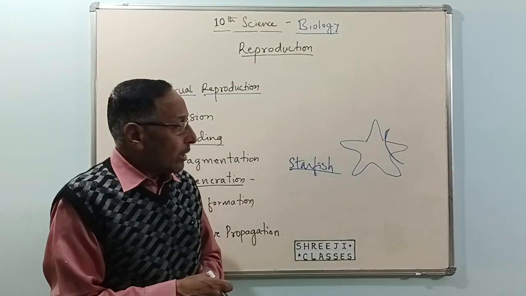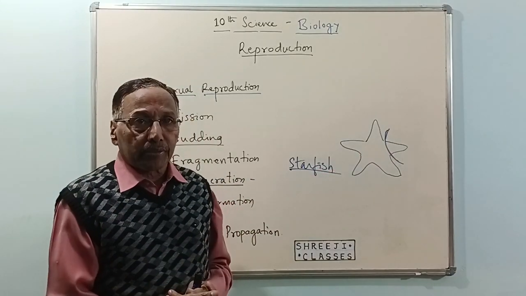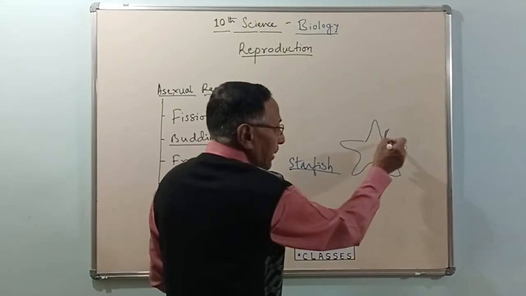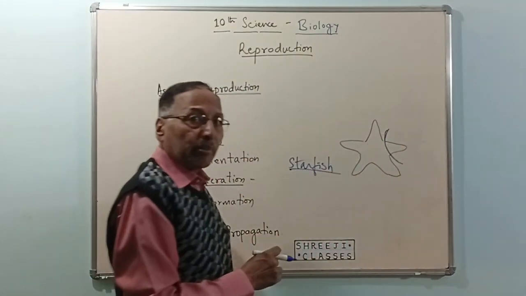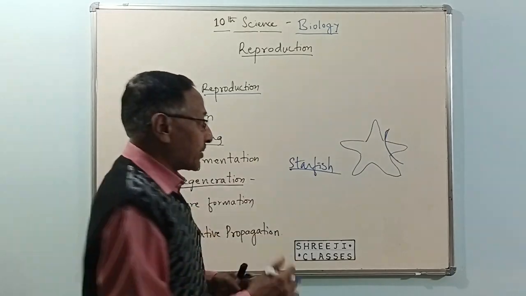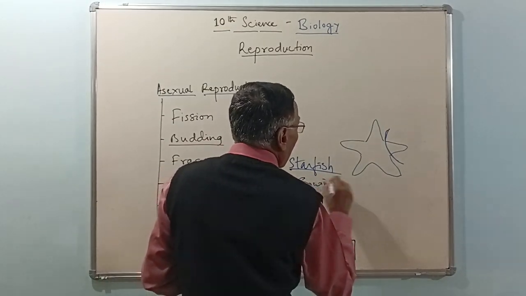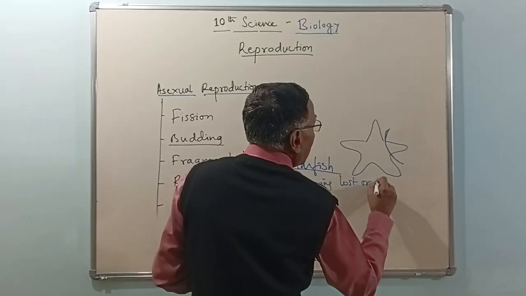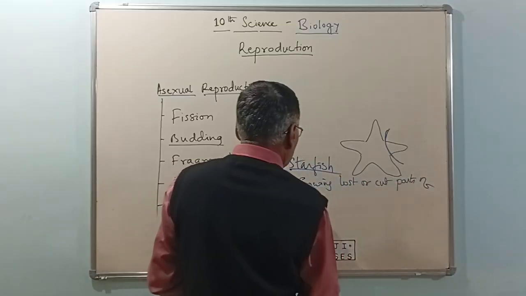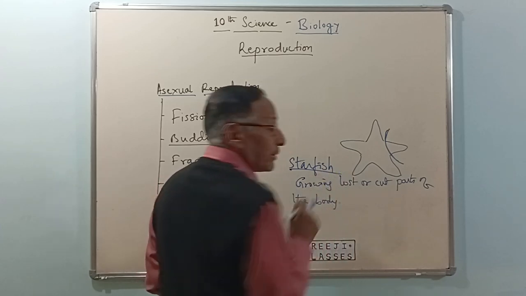After some days, this arm is regrown. It will produce once again the lost arm. This process of growing the lost or cut parts of the body is called regeneration.